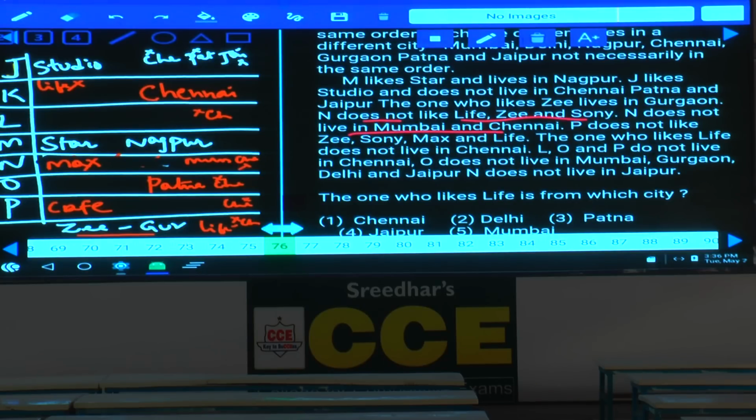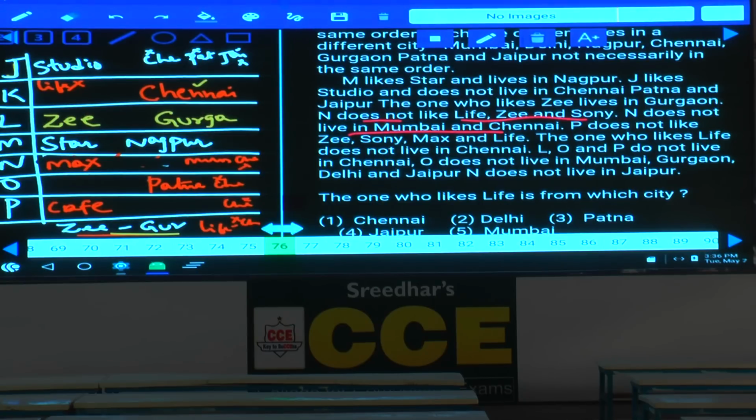And this L is, now this K. And K cannot be G. Hence, this L must be G. Are you following this one or not? Now K cannot be G, because K, G and Gurgaon must be together. Now, if Chennai is already at this place, hence it cannot be G. As it cannot be G, L is G. If L is G, hence Gurgaon must be at this place. Now, Gurgaon is also fixed.